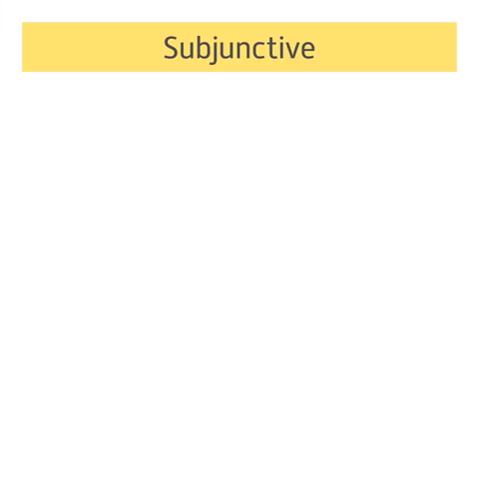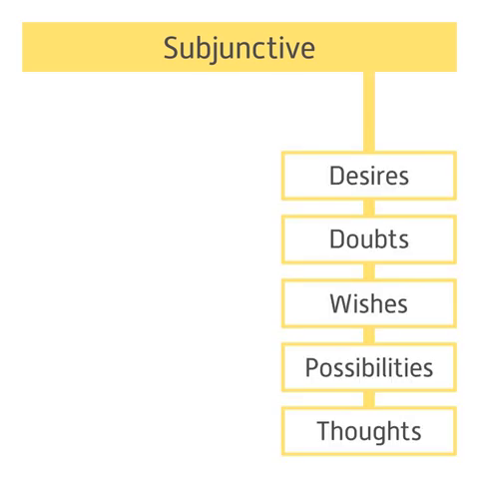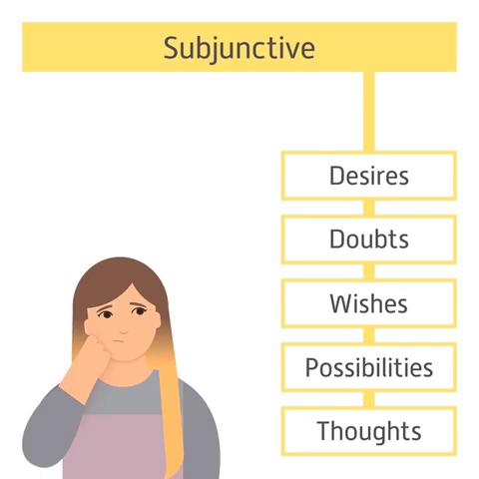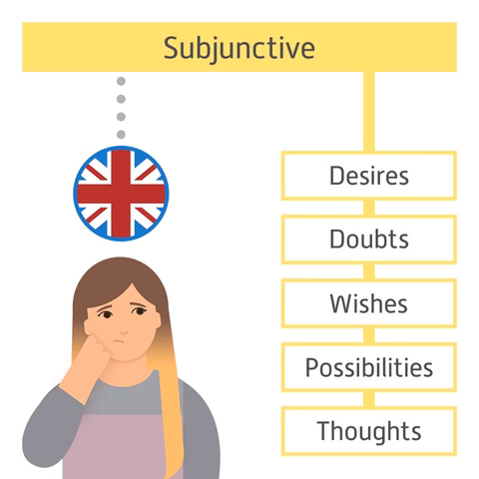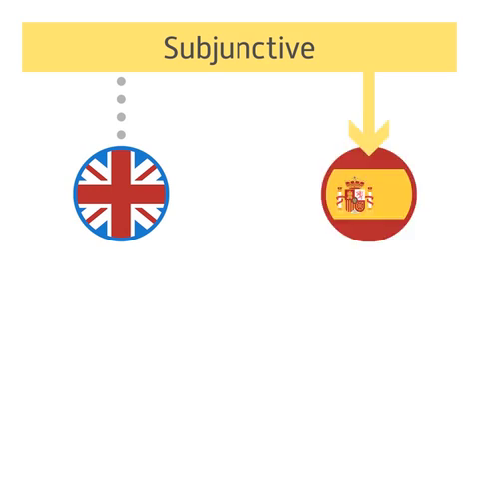In this grammar podlet, we're going to look at some of the most common uses of the subjunctive in Spanish. The subjunctive form is used to indicate desires, doubts, wishes, possibilities, and thoughts. It can be tricky to remember. After all, we very rarely use the subjunctive form in English. However, it's commonly used in Spanish, so it's important to learn.